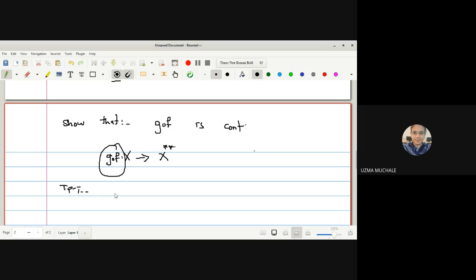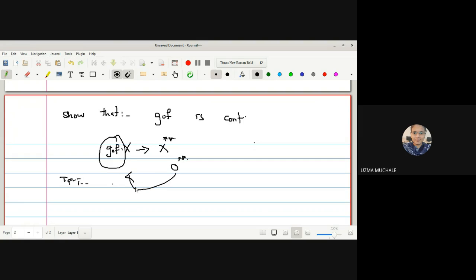We take O double star belonging to tau double star, right? We have considered an element, say from here we will take some O double star, that is one open set, and we have to show that the inverse image of this open set is also an open set, correct?